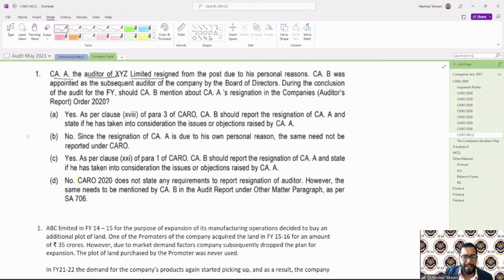CAA, the auditor of XYZ Limited, resigned from the post due to his personal reasons. CAB was appointed as a subsequent auditor of the company by the board of directors. During the conclusion of the audit for the financial year, should CAB mention CAA's resignation in the company's audit report?